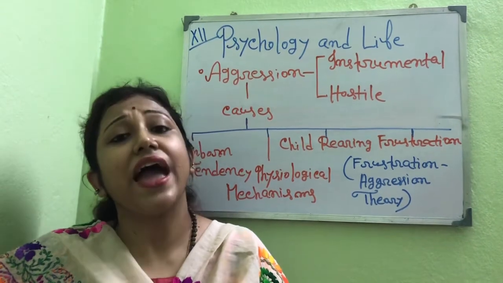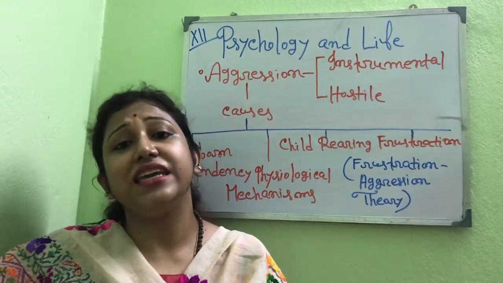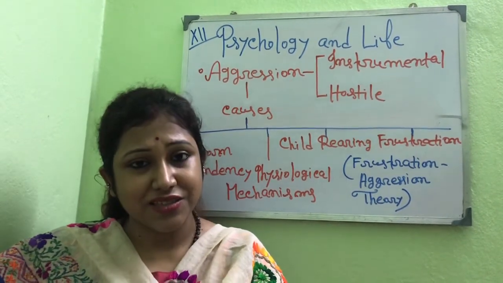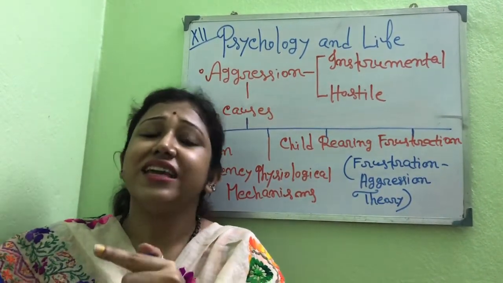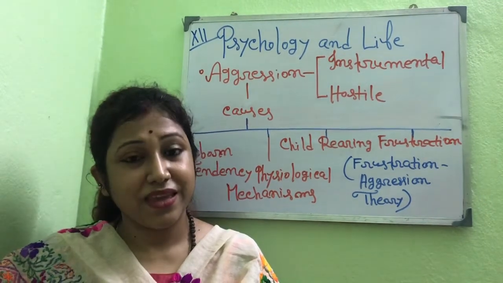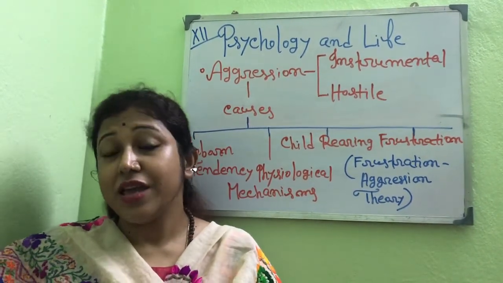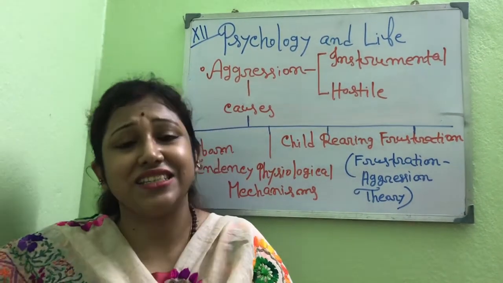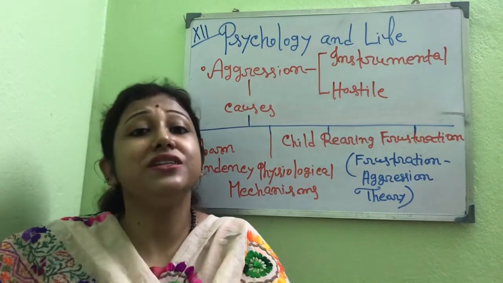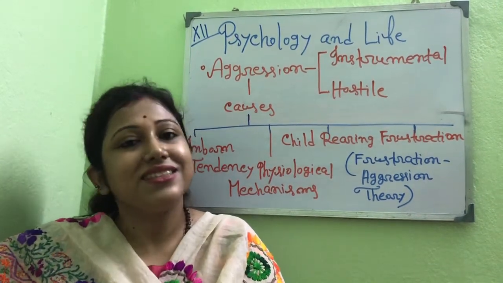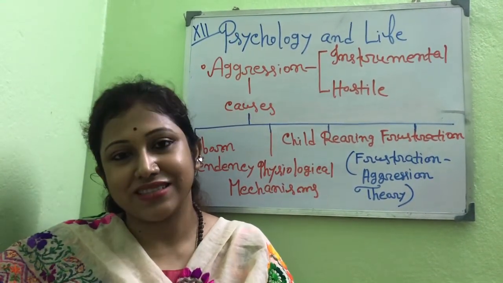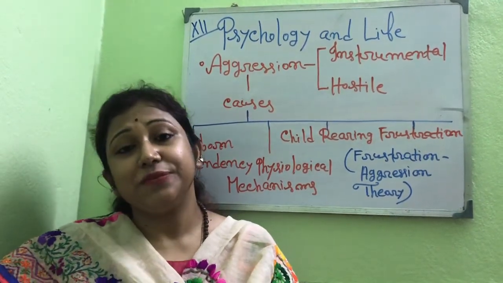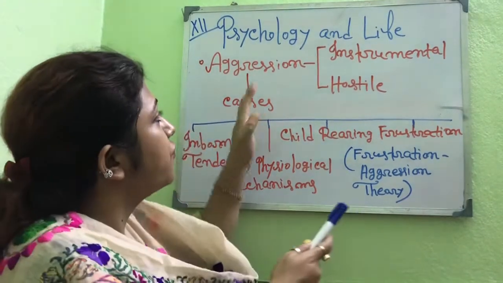On the other hand, if a person wants to start his or her vehicle and just kicks the motorcycle, it is not aggression. But if the person acts violently and damages the other person's motorcycle, this is violence and aggression.